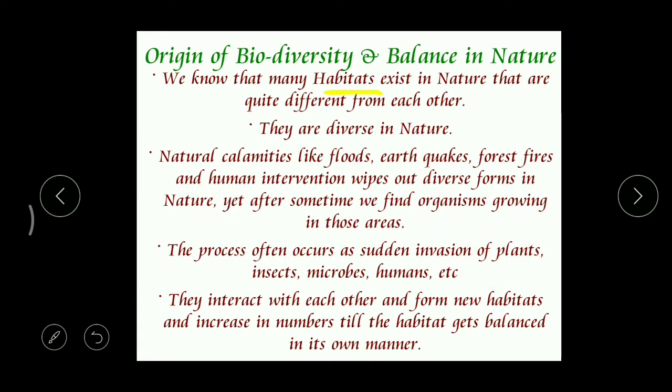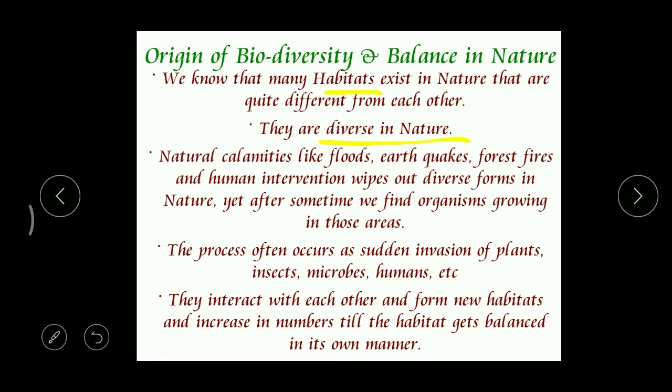In this way, the living conditions are different from habitat to habitat, and that's why these habitats are quite different from each other, right? We cannot say that all these habitats present on our planet are the same. They are diverse in nature. Diverse means we can find many differences among these habitats. But